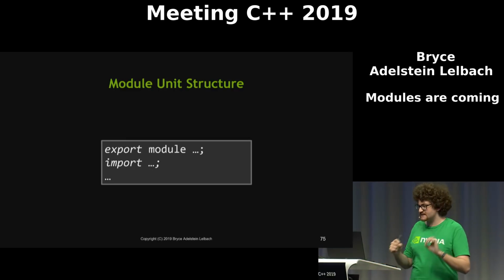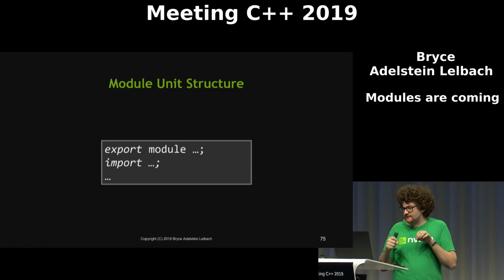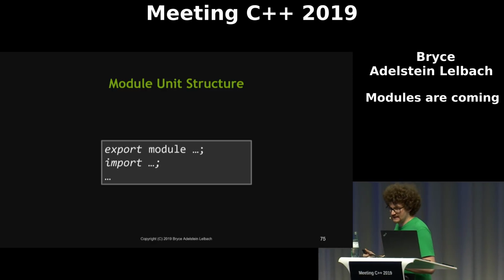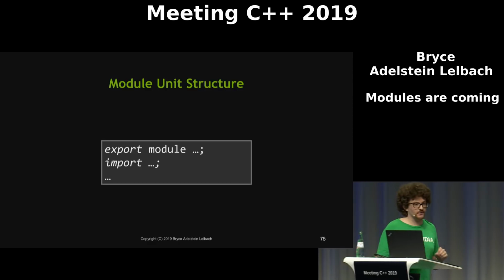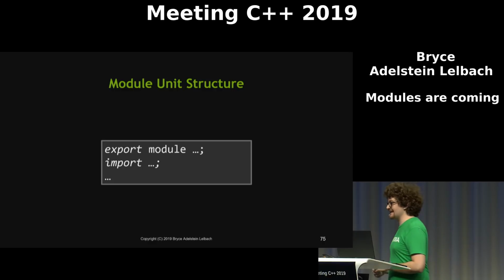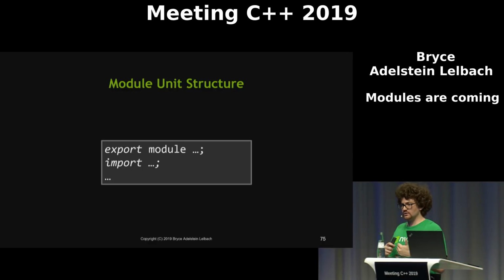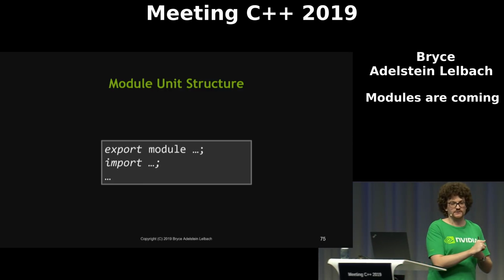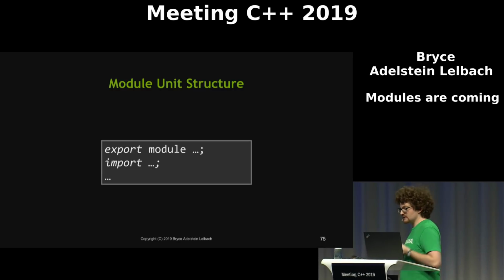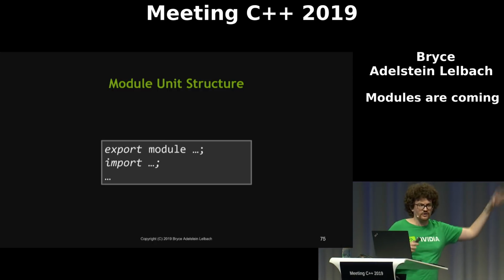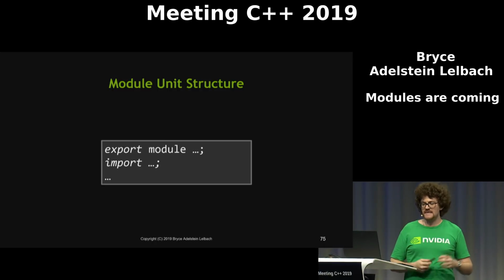because the structure of module units is very specific. And the reason that it's very specific is because we wanted to enable fast dependency scanning of modular C++ code. That is, we wanted to make it easy to write a tool that would quickly go through your code base and identify what modules are imported from what source files and what the dependencies of each one of those source files are. And without a very specific structure, that would be complicated. If you could put an import anywhere arbitrarily in your module units, that would really complicate the dependency scanning. We'd have to parse the whole units.